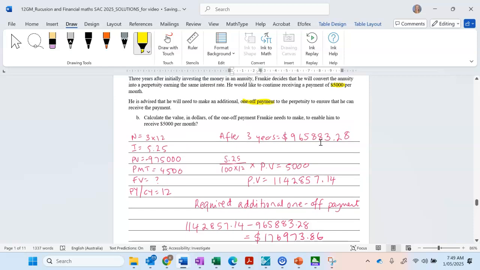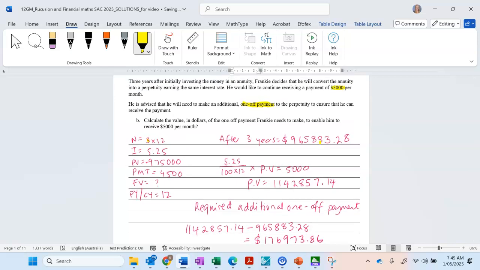So we're doing this after 3 years, so that's why we've got the 3 times 12. The interest rate is the same. We worked out the principal value before was 975,000. It is negative because that's actually money going into the bank, into the annuity. Payment is positive 4,500, and the future value is what we're looking for, which is this amount here.